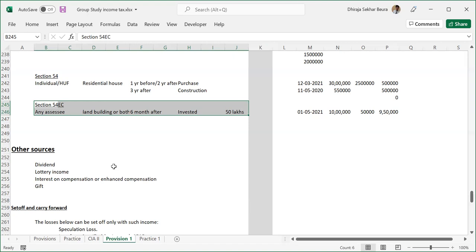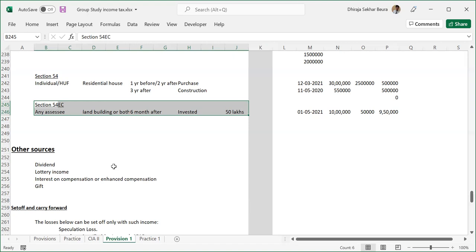Interest on compensation and enhanced compensation. What is this? When the government forcefully acquires property, often it does. Suppose there is a railway line going on, property of people will be forcefully acquired, and for that acquisition they pay compensation. Any compensation they pay is not necessarily paid in the same year. They may pay after 2 or 3 years, and they pay heavy interest on that. So that is again another income that is taxable under the head other sources.